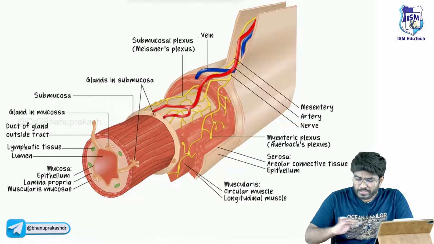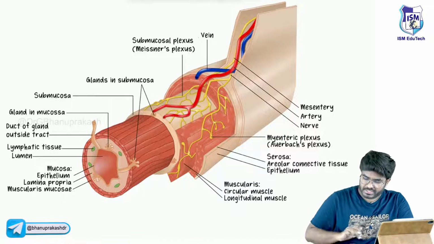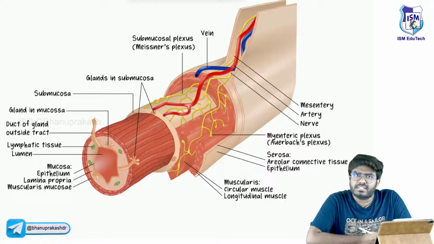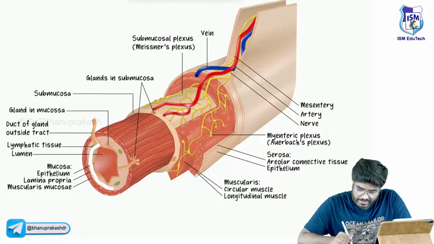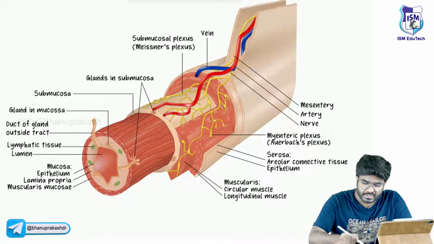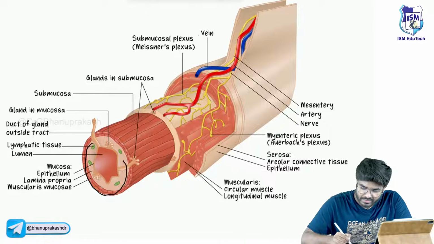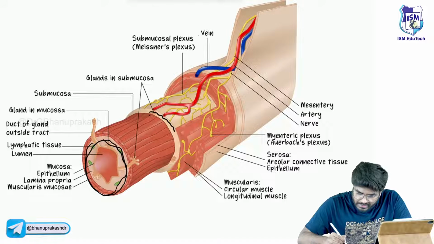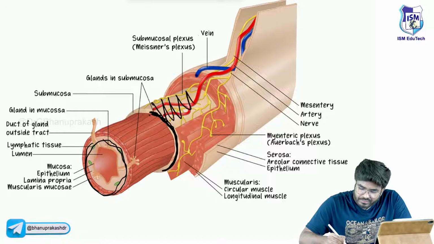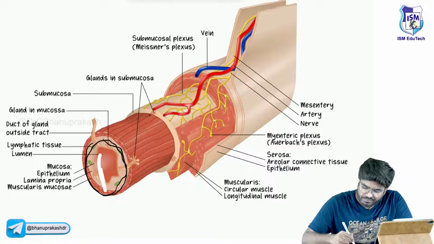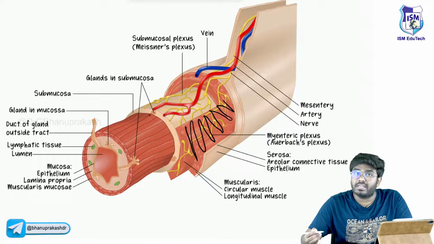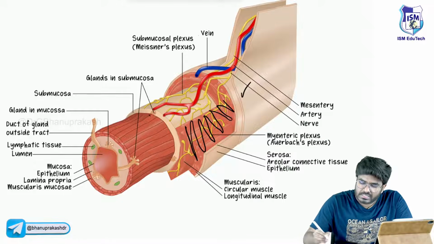Now look here. What you are looking at here are the layers of the GIT. There are 4 layers in the GIT. What are the 4 layers? Even in your physiology you have studied this. The innermost layer present over here is called the mucosa. Now this white colored layer which I am highlighting is called the submucosa. After the submucosa, what is this red colored layer? The muscle layer, called the muscularis, and the last layer is the serosa.